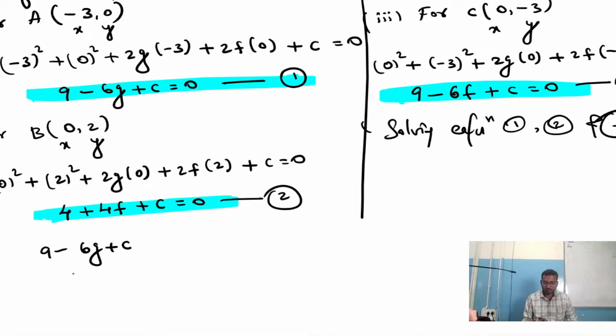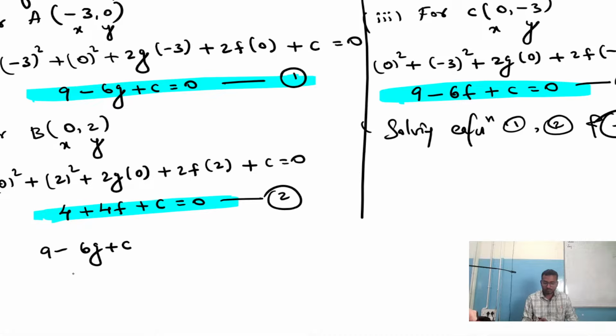Shall we eliminate c here? If we eliminate c, I think we may get f. So let me say this is minus, plus, and this is minus. So plus c minus c get cancelled. So 4 minus 9 is minus 5. 4 plus 6 is plus 10f equals 0.